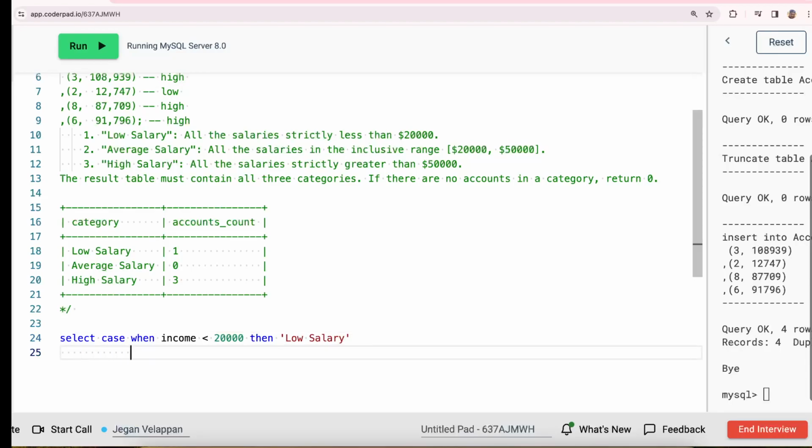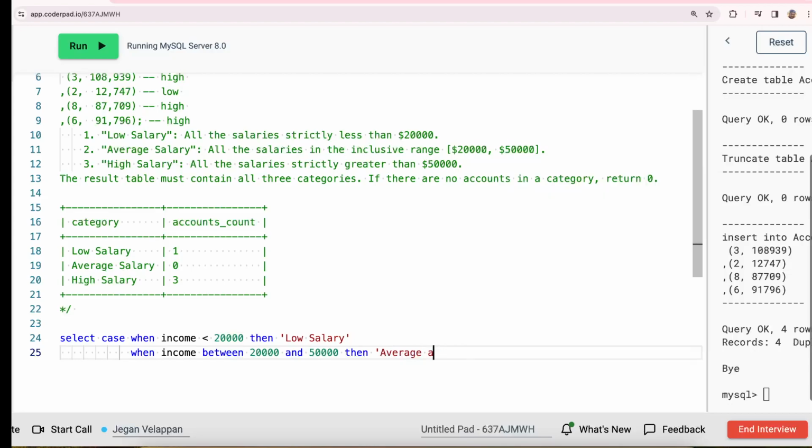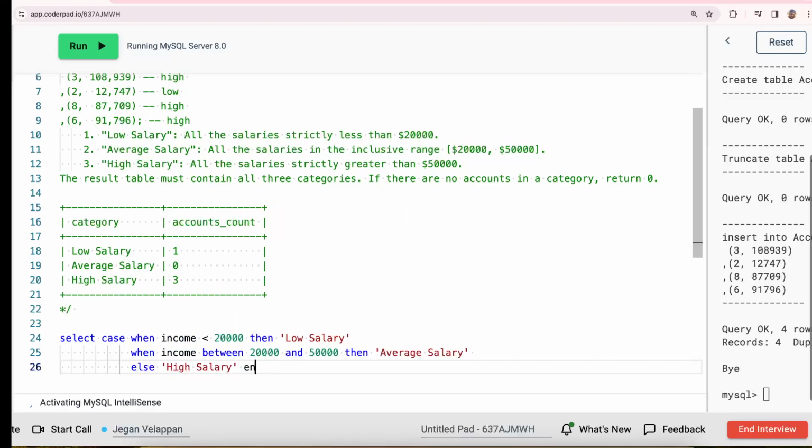If not, when the income is between 20,000 and 50,000, then it's average salary. And then if not, you can say else high salary. So these are the three main categories they mentioned.